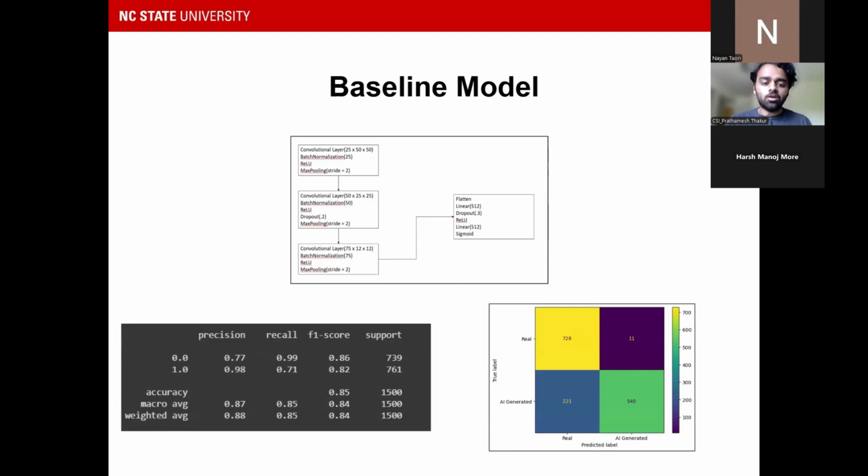As we can see in the classification report, the model performed at around 85% accuracy. But if we see the confusion matrix, the number of AI-generated images that were predicted as real is 221. Considering the test set, that number is pretty large. So what we tried to do is reduce this number in the further models.